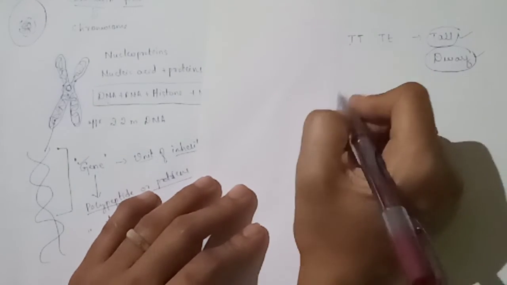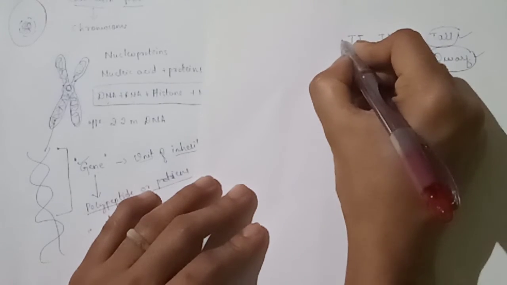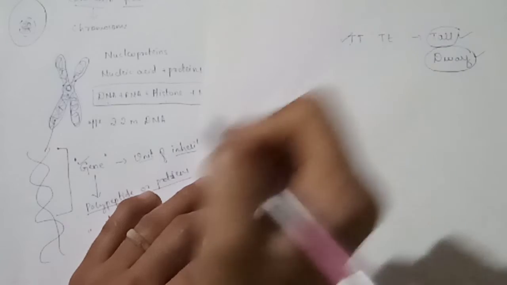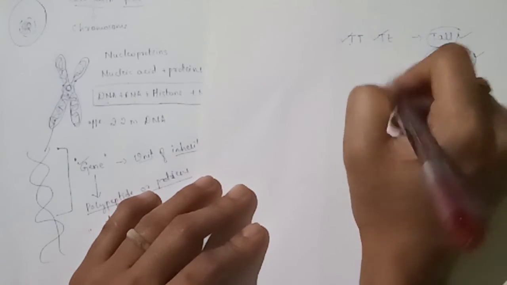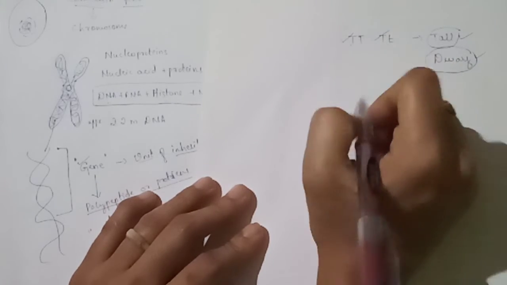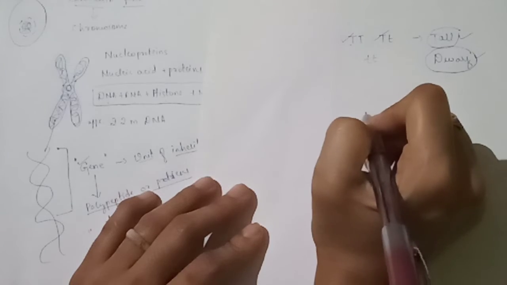Genotype means the genetic constituent. Capital T capital T is homozygous tall. Capital T small t is heterozygous tall. Small t small t is homozygous dwarf.